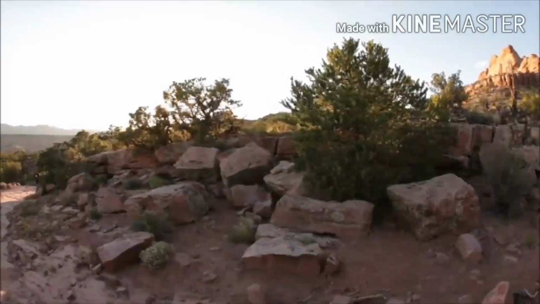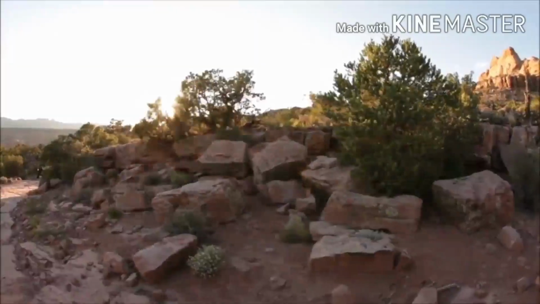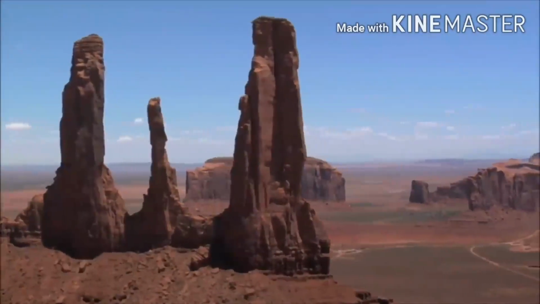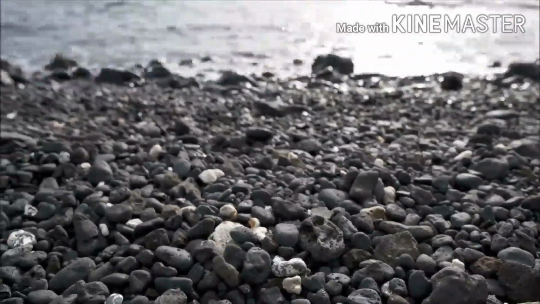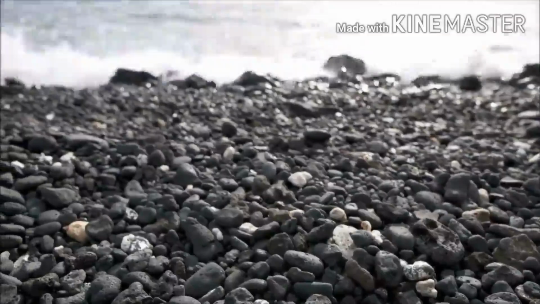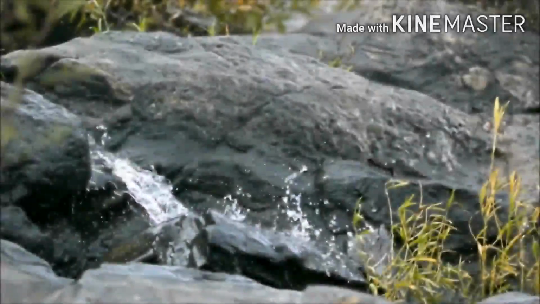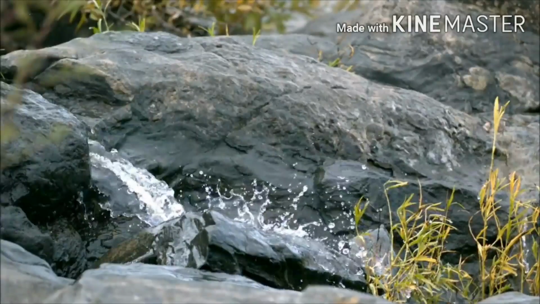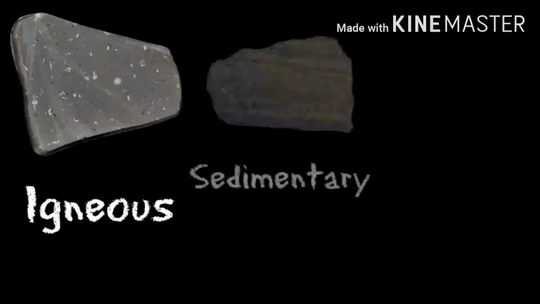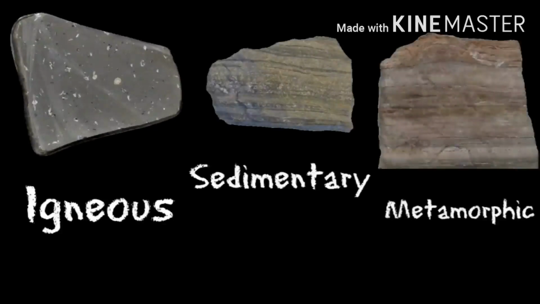Now let's revise types of rocks. Rocks are everywhere. They are large and small, heavy or light, porous or dense. But rocks in some shape or form can be found all over the planet. Different types of rocks are formed in different ways. There are three main types of rock: igneous, sedimentary, and metamorphic.